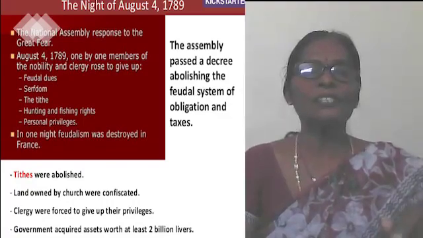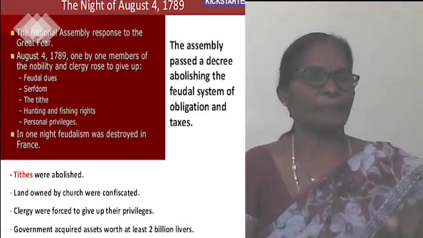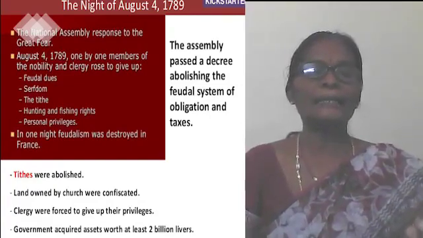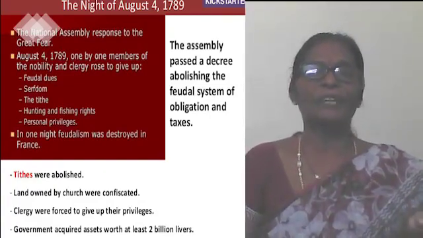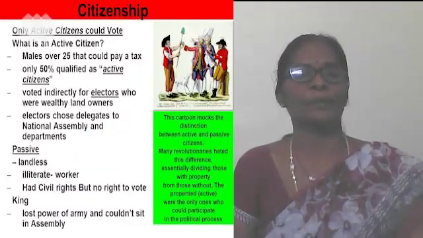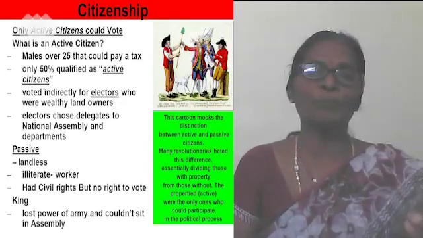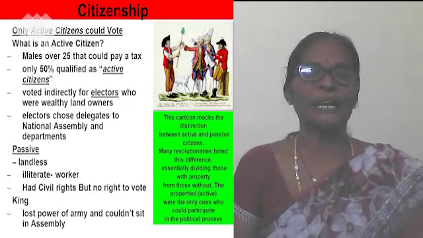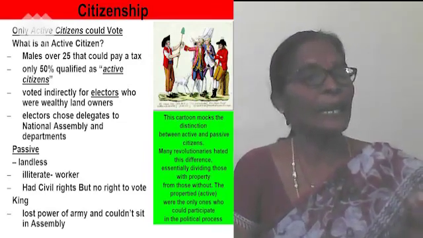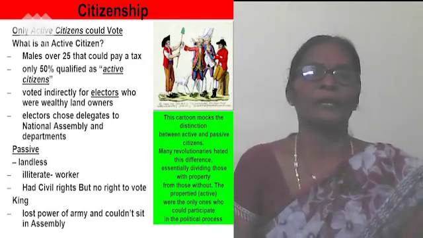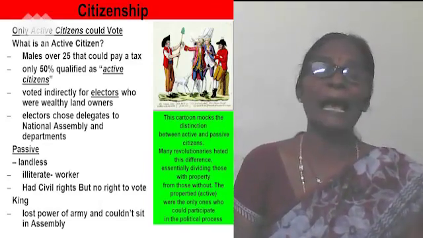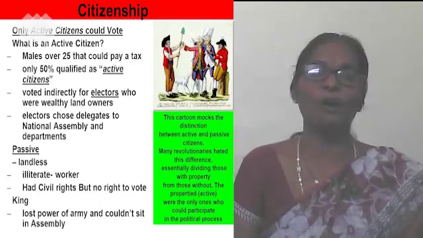Now, the laws made by the National Assembly. What was inside the law? Under the new constitution, the laws were to be made by the National Assembly. So, when constitutional monarchy was established in France, the law must be made by the National Assembly. The National Assembly was indirectly elected by the active citizens of France.